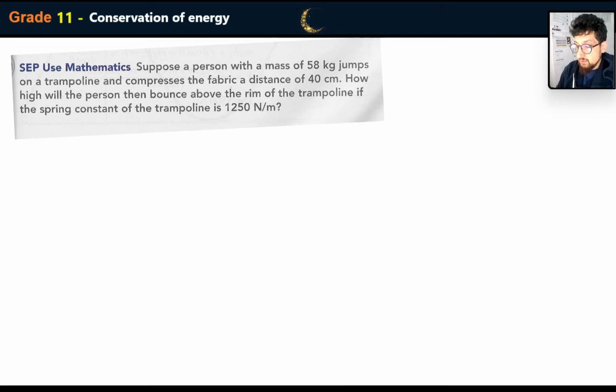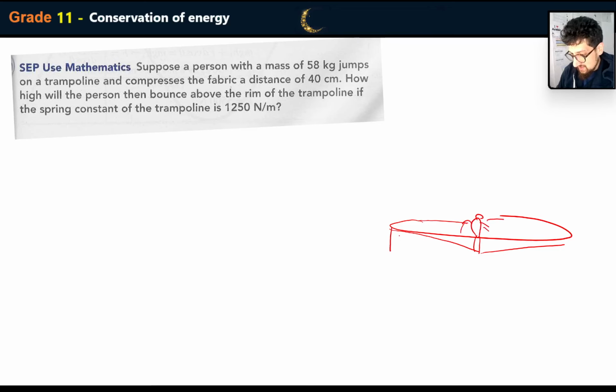Okay, so here's the problem. We have a trampoline, and the trampoline has been compressed because there's a person on it, and that person has a mass of 58 kilograms. Okay, so we're back to testing my drawing skills, obviously. The compression of the trampoline is about 40 centimeters.